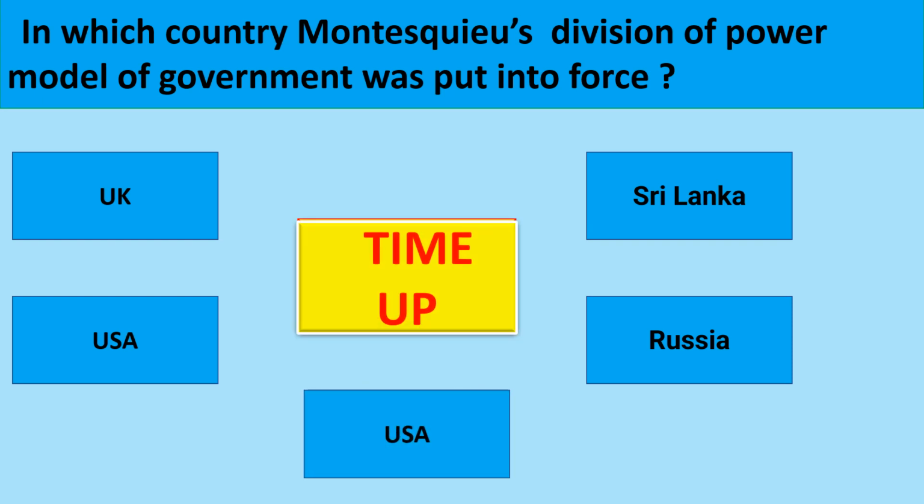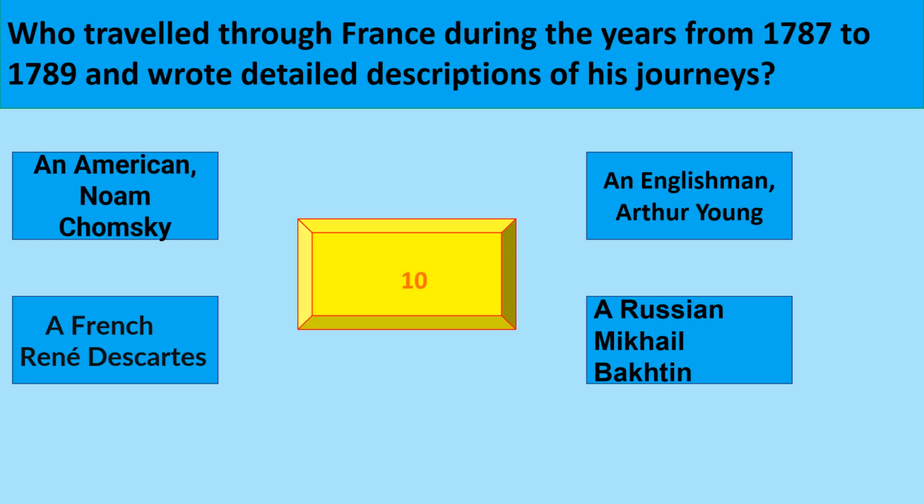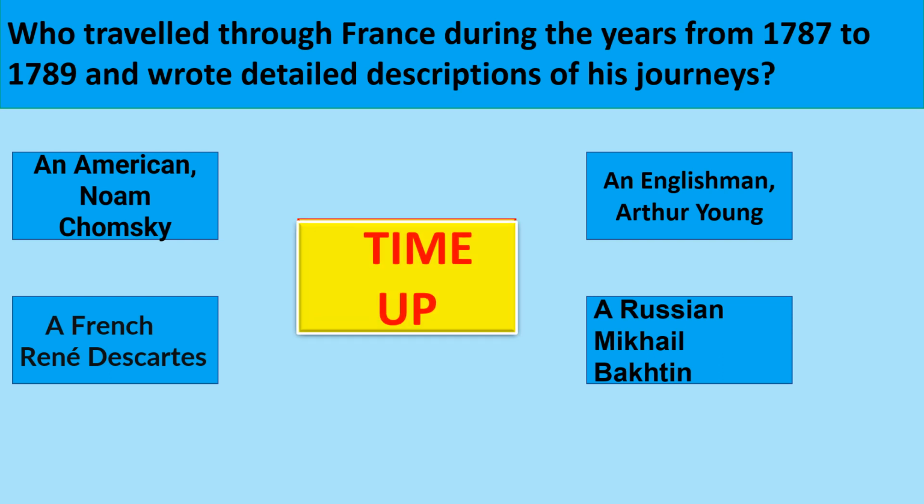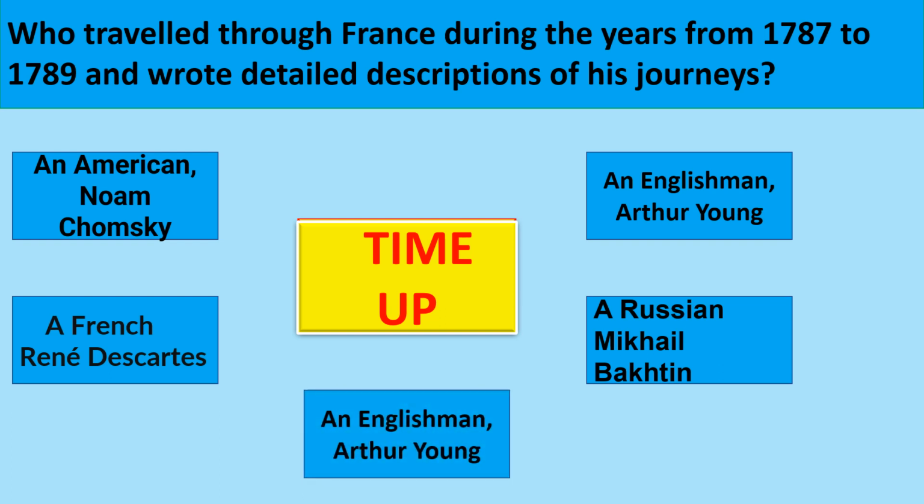The correct option is USA. Who travelled through France during the years 1787 to 1789 and wrote detailed descriptions of his journeys? An Englishman, Arthur Young.